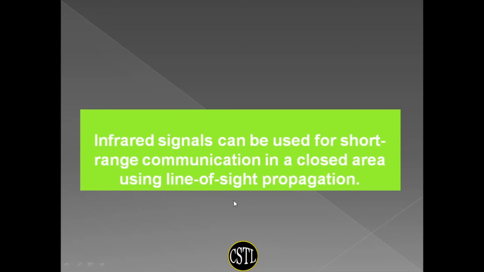Infrared signals can be used for short-range communication in a closed room using line of sight propagation. For example, in TV remotes or different types of remotes, infrared signals are used. In infrared signals, the penetration properties are very low. That means if we are using the remote in our room to control my TV, it will not affect the TV of another room.